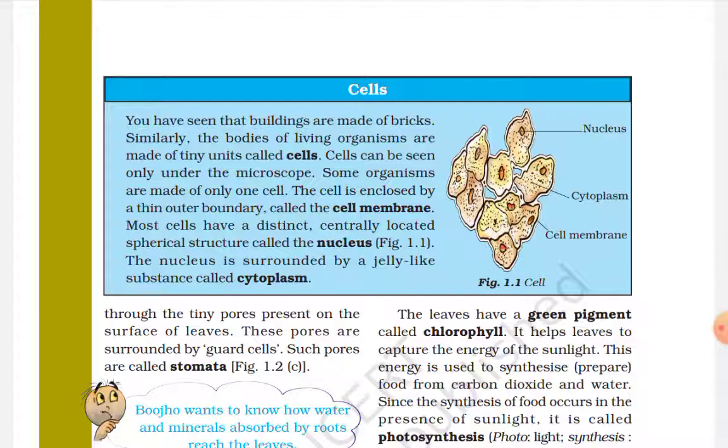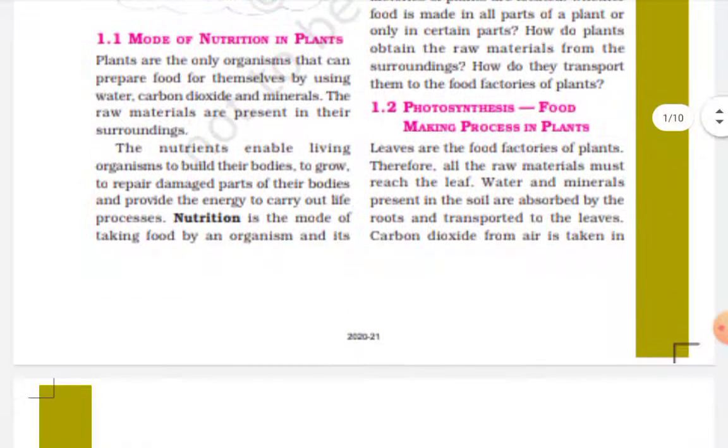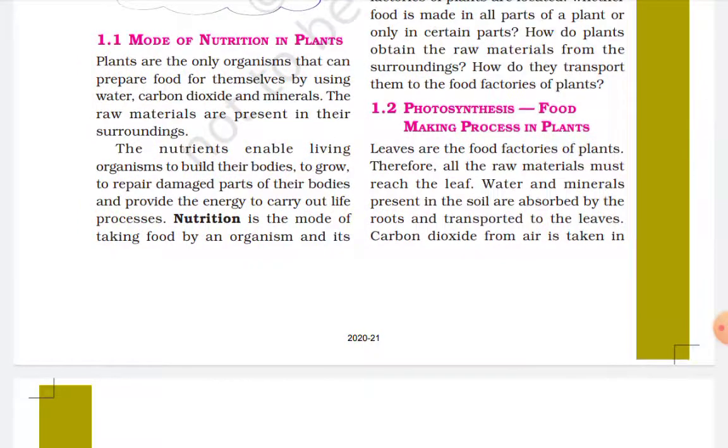These pores are surrounded by guard cells. Such pores are called stomata. So this whole paragraph says that the leaf is the food factory of the plant and the raw material must reach the leaf.